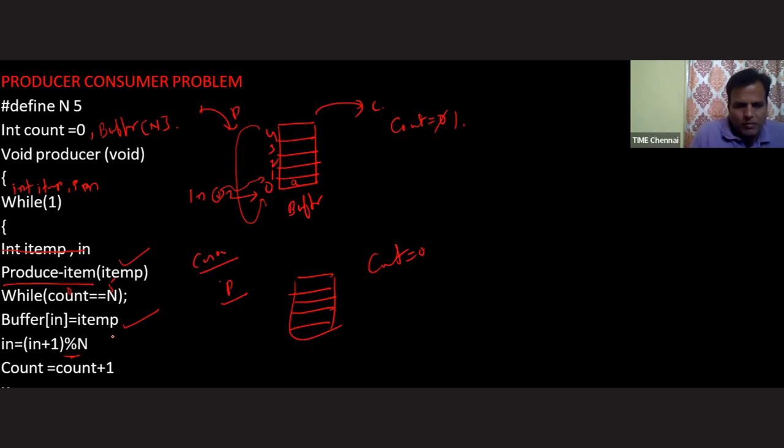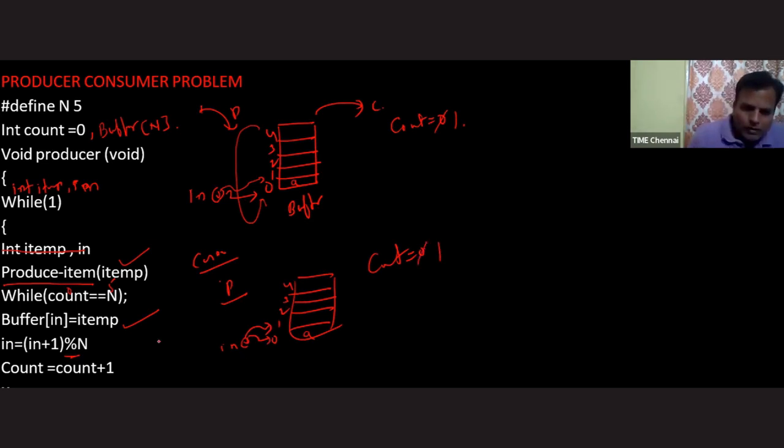Which is the next statement? Item P goes in at the in variable. The in variable is at slot 0. So on slot 0, I am keeping the first element. Next, increase this in value, from 0 to 1.